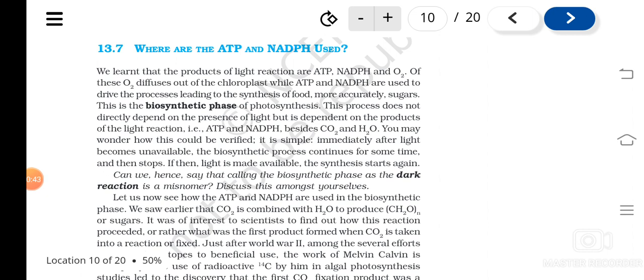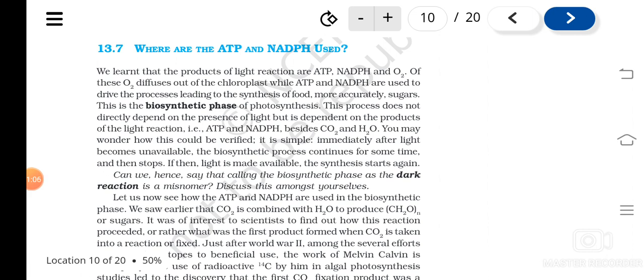So this process, the conversion of carbon dioxide to carbohydrate, can take place in the absence of light also. It is not necessary that it should, but it can, because the products of the light reaction are already there.